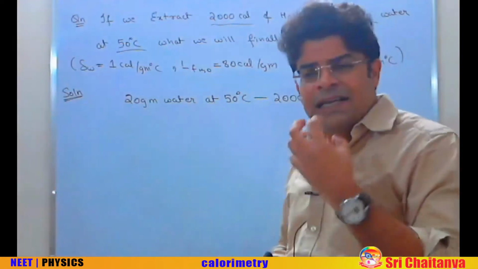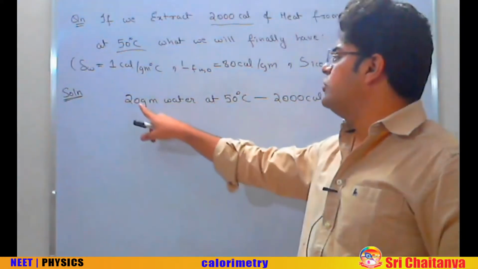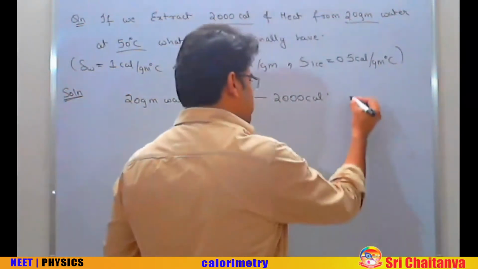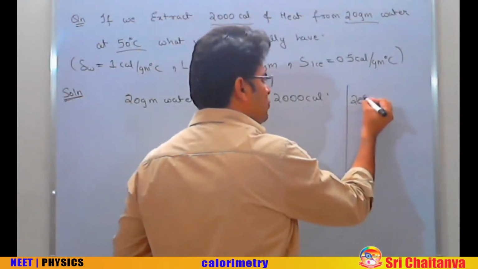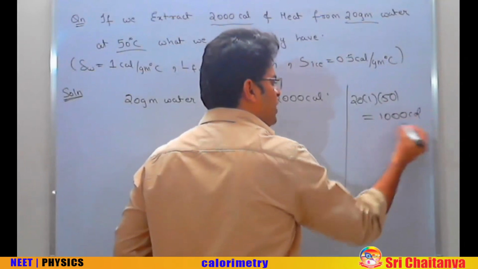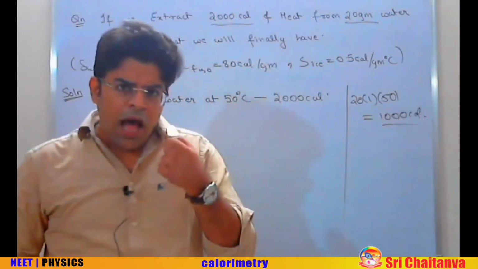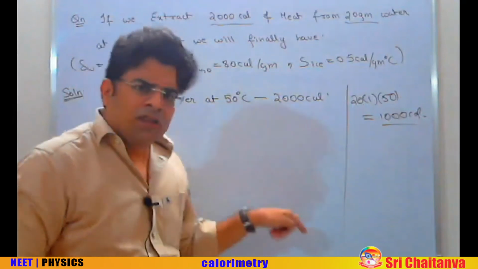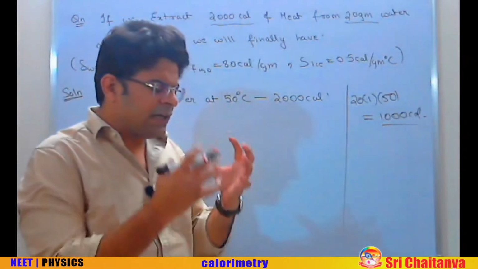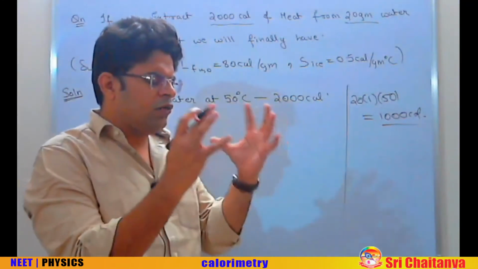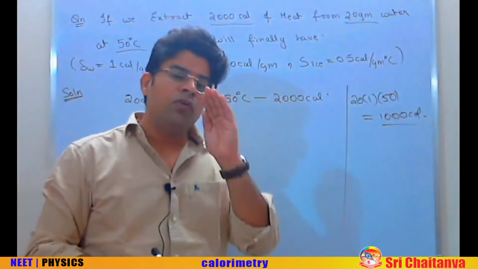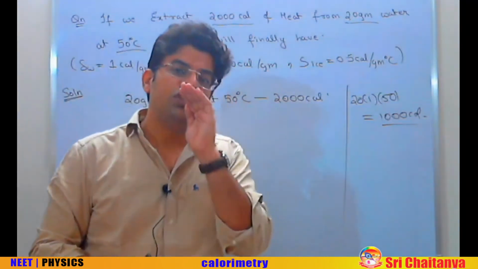How much heat has to be extracted to reduce the temperature of 20 gram of water from 50 to 0? MS delta T, mass is 20, specific heat 1, delta T 50. So the heat that has to be extracted is 1000 calorie. Are we extracting more than 1000 or less than 1000? We are extracting more than 1000. This means that the first 1000 calorie extracted will cool it down from 50 degree centigrade to 0 degree centigrade.